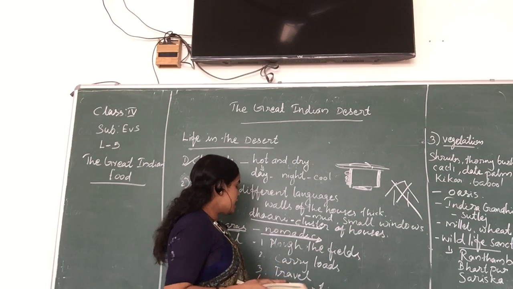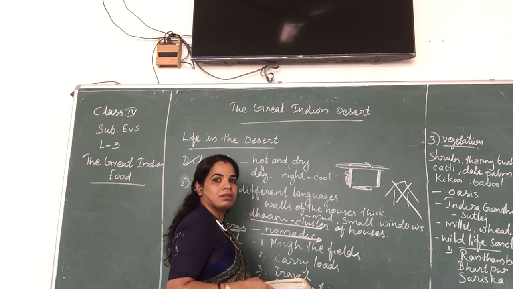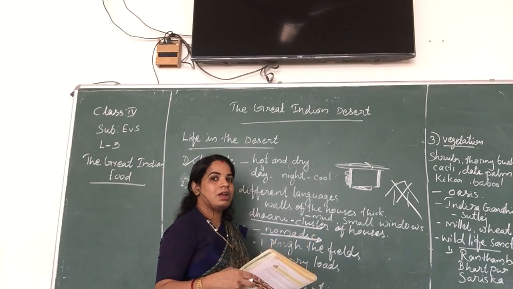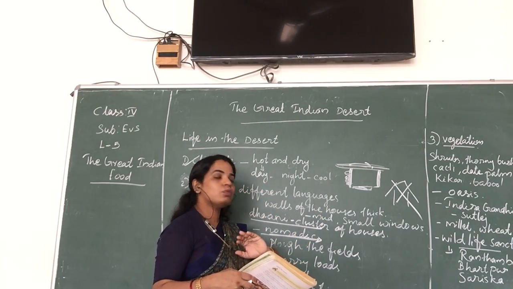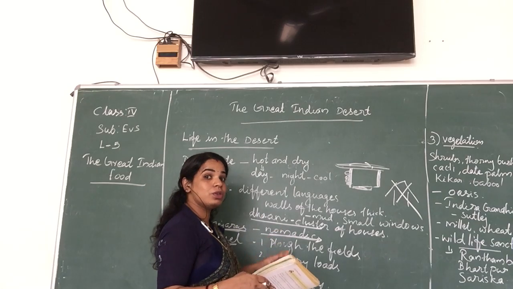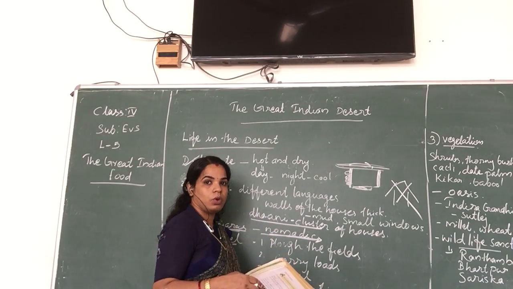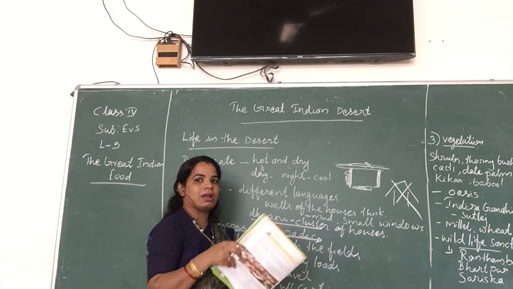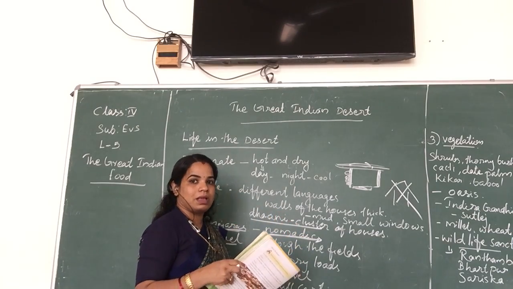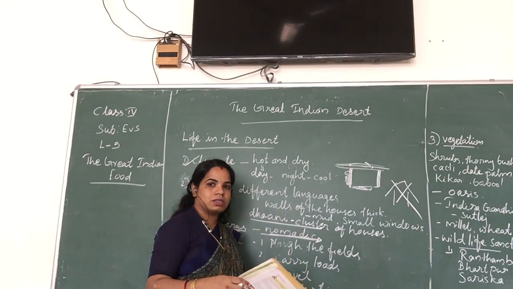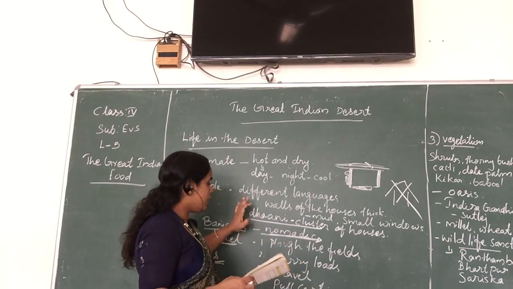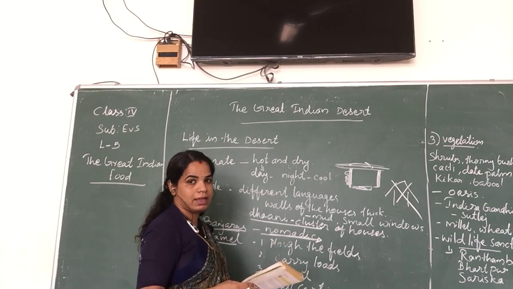The next use is traveling. We use horses or other animals, but when they need to move from one place to another, they always use camels. They keep their heavy luggage tied on the back, and they sit on it. And next, to pull the cart: these animals also pull carts. These are the different uses of camels.